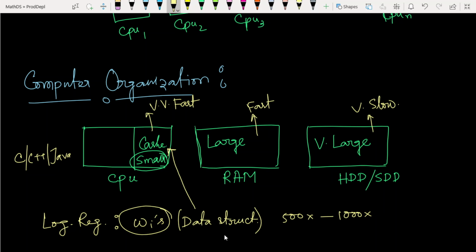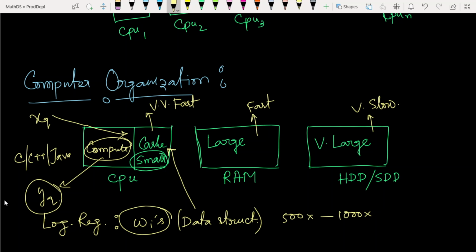So instead of storing the whole data on the hard disk or RAM, you store it directly in the cache memory, compute the query point using the cache memory, and directly give the output.